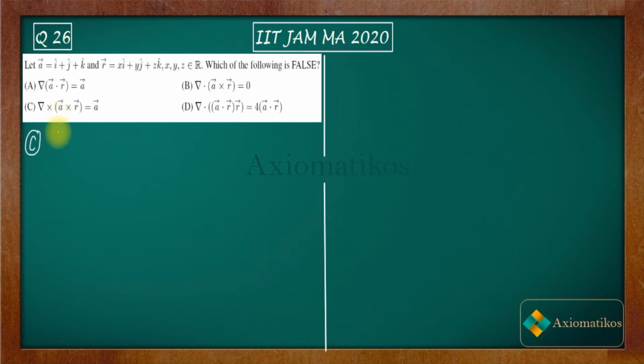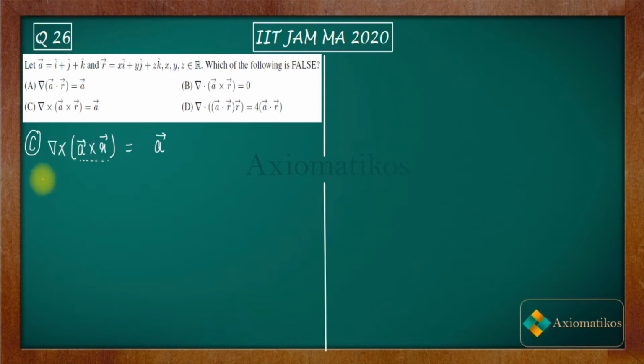So what we have to do here, we have to check whether this thing is equal to this or not. Now if you directly do this, that is, first find the cross product of this and then apply the curl on it, then this question is impossible, because you don't have such time to do these things.